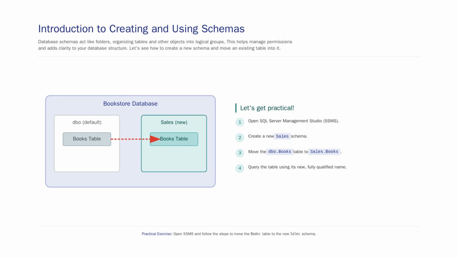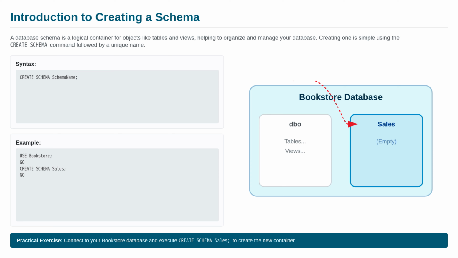All right, let's put this into practice. I'm going to switch over to SQL Server Management Studio. We'll create a new schema called Sales in our bookstore database and then move our existing books table into it. Follow along. Creating a schema is incredibly simple. The command is just create schema followed by the name you want to give it. Here, we'll execute create schema sales. Let's run this in our bookstore database.